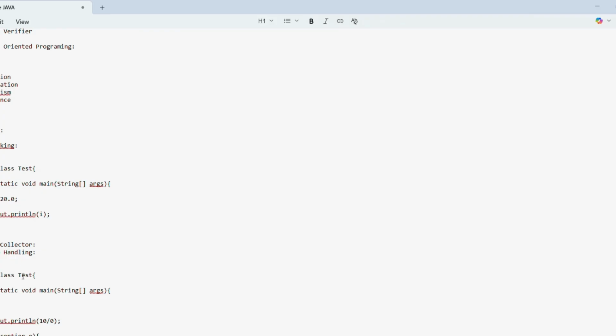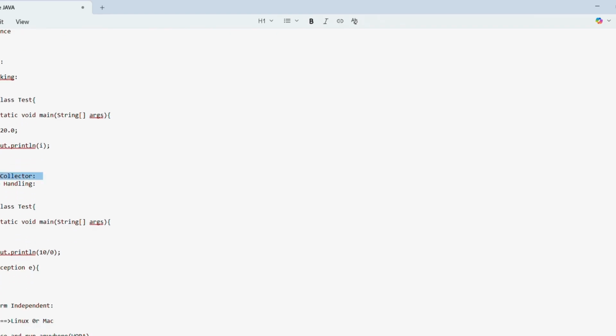The second reason is the garbage collector. The garbage collector keeps running in the background. If any object is useless, the garbage collector is going to destroy it. Because of the garbage collector, the chance of a Java program failing is very low, and memory related problems are very rare. Failure of the program at runtime because of memory problems is very rare.